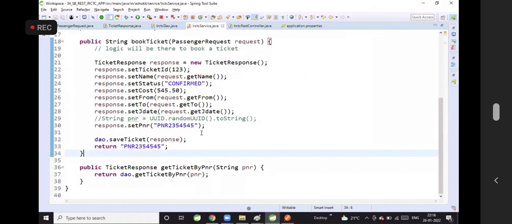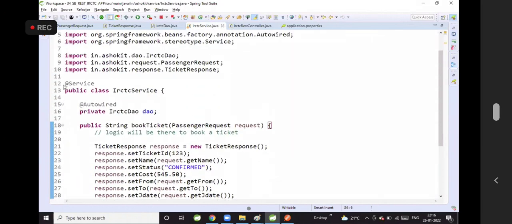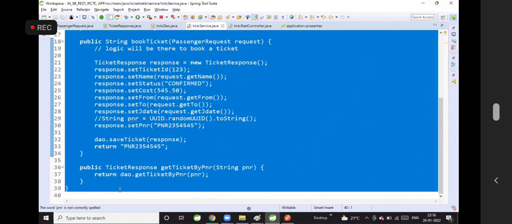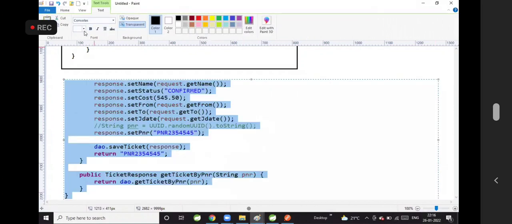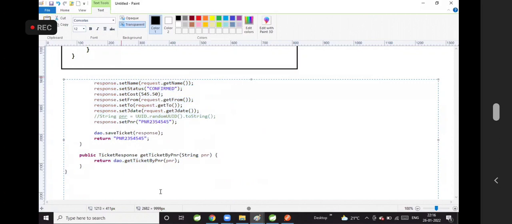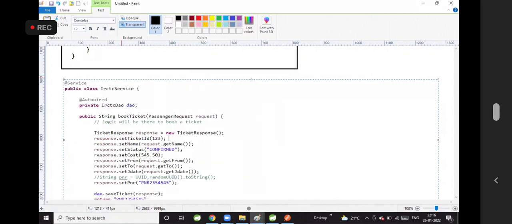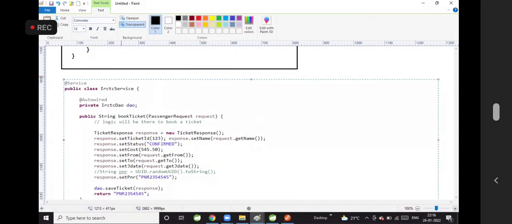This is my service. Guys, in the service, you need to set the data for the ticket. Manually, I am setting the data for the ticket. Due to space issue, I am keeping that in multiple lines.